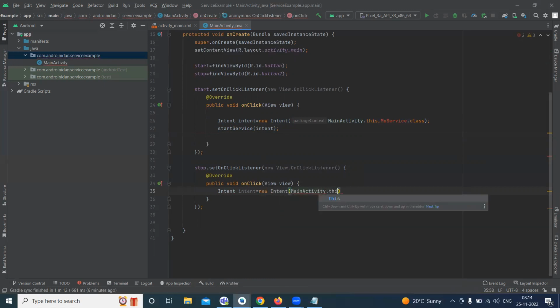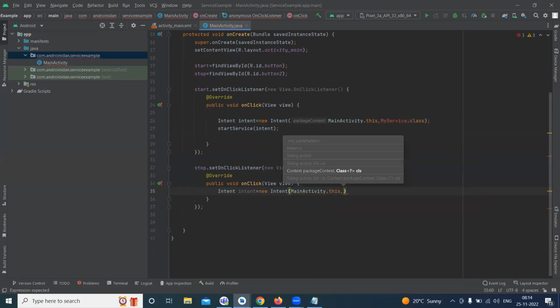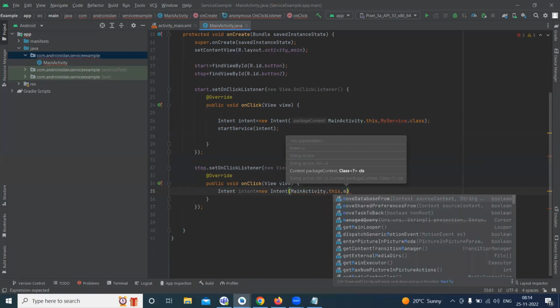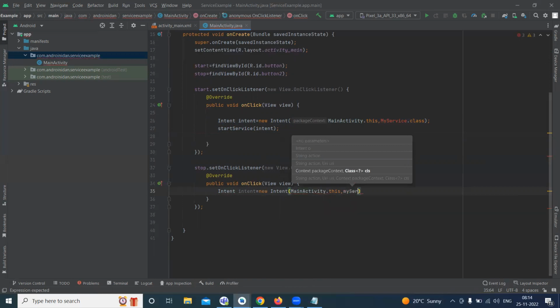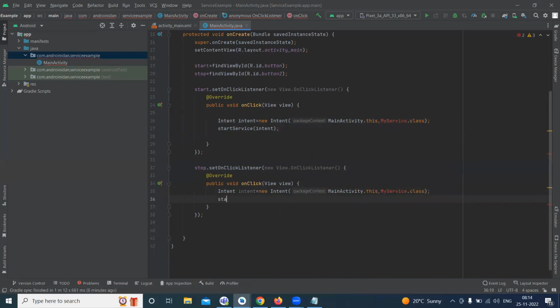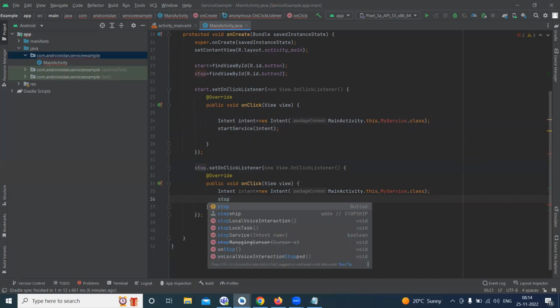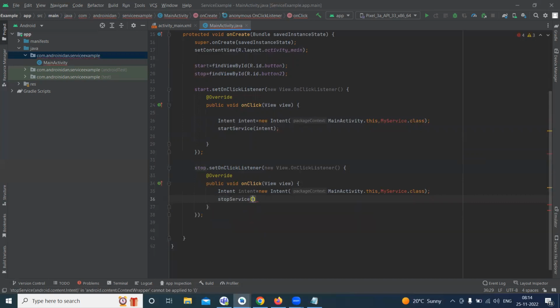Why? Because using the different methods, I want to start and I want to stop the service. So MyService.class. So then here, stopService. So the above button I'm using for the start service, and this button I'm using for the stop service.